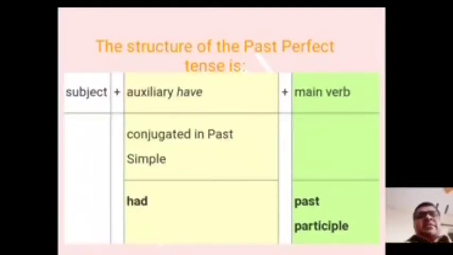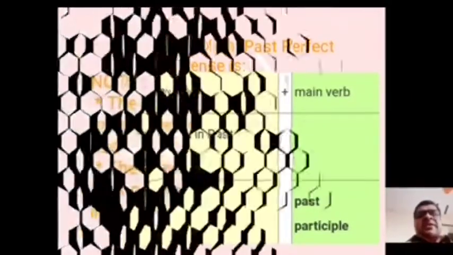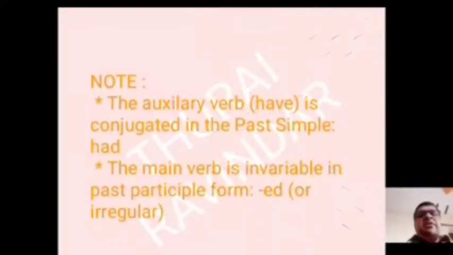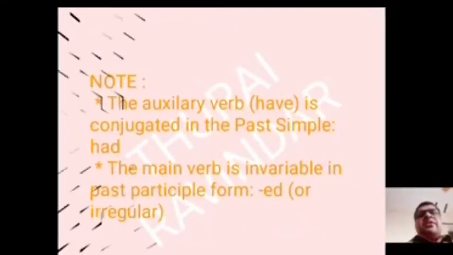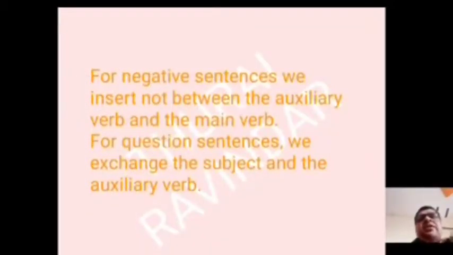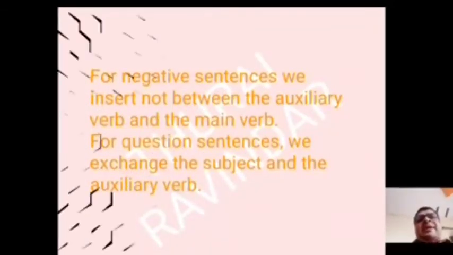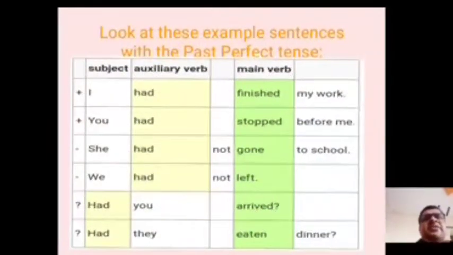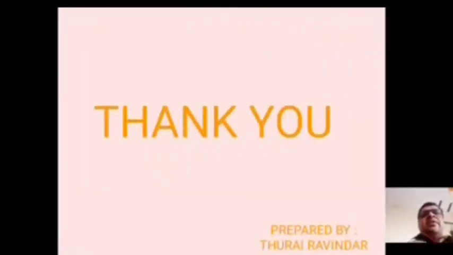Option D, had gone. Just guess what the right answer is. Had gone. If we had gone by taxi, we would not have been late.